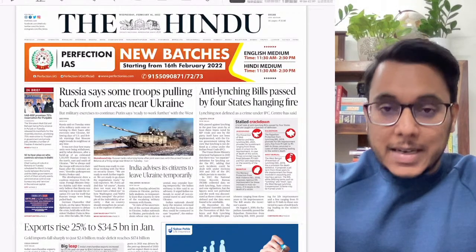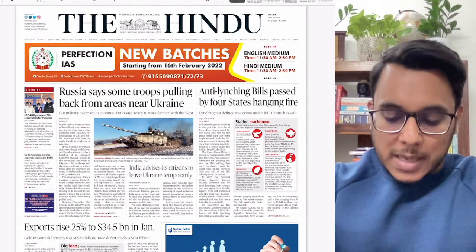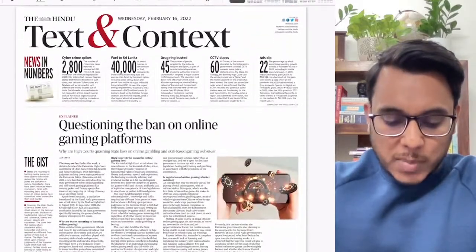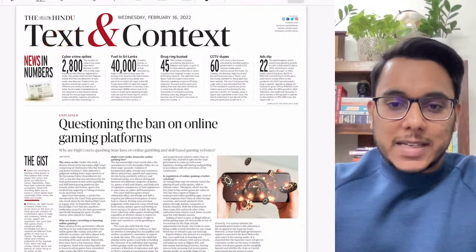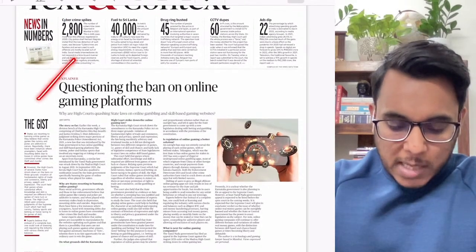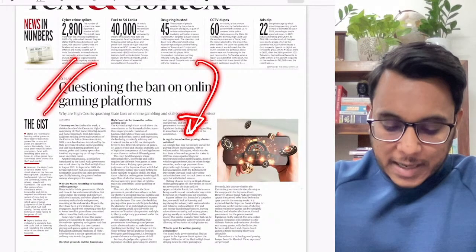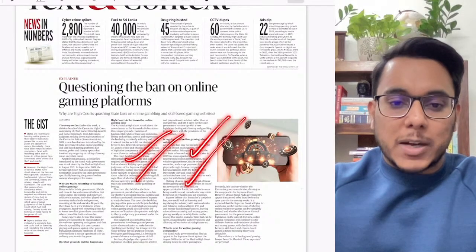Now, first of all, let's see the overview of the newspaper to understand which articles will be important for our examination. So here we can see the Hindu newspaper, and in it there is a text and the context section. In the text and the context section, the first article is talking about questioning the ban on online gaming platforms. Recently the Karnataka High Court has given a ruling in this direction, so we'll be seeing this particular article.